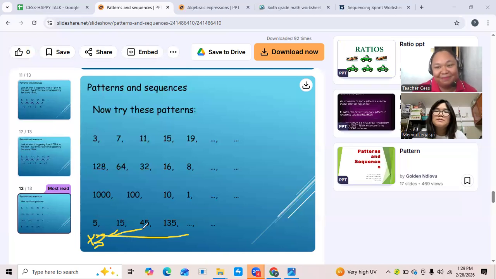What do you think? Is it multiplied by 3? Is that the pattern?